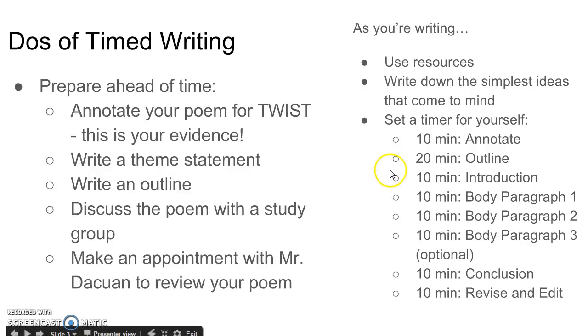Then, break down the next hour into chunks. 10 minutes for the introduction, 10 minutes body paragraph 1, 10 minutes body paragraph 2, 10 minutes body paragraph 3. It will be optional, just like checkpoint 1. You could just choose to have 2 subclaims. It's up to you. 10 minutes for your conclusion, and then 10 minutes to revise and edit. If you're chunking your time, you'll be able to track if you'll be able to finish on time. And that's the ultimate goal in timed writing. Show your best work within the time limit.